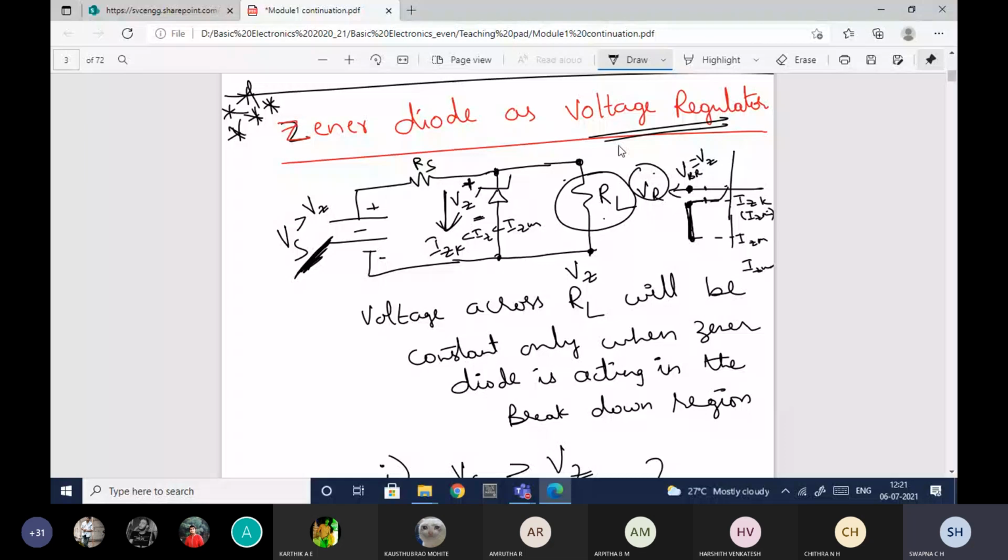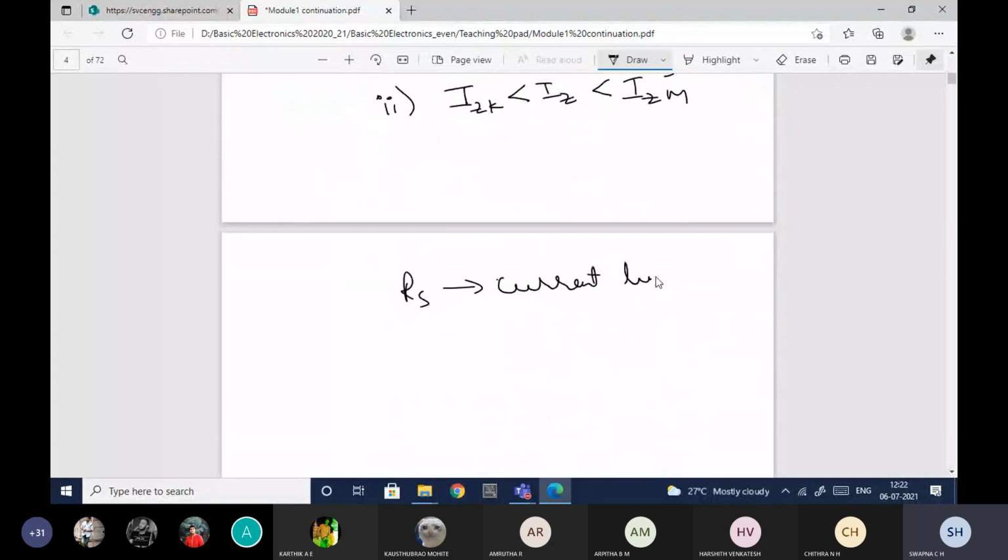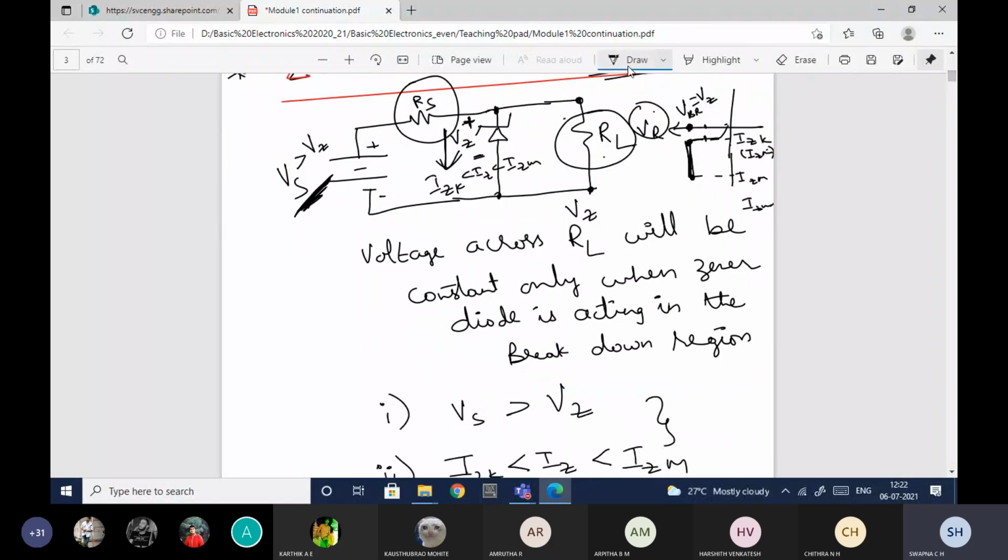Now come back to RS. When I was telling you about RS, I told that RS is nothing but a current limiting resistor. Why it is called a current limiting resistor, let me explain. Here the current will start flowing in this direction.